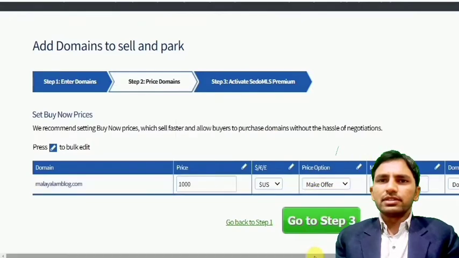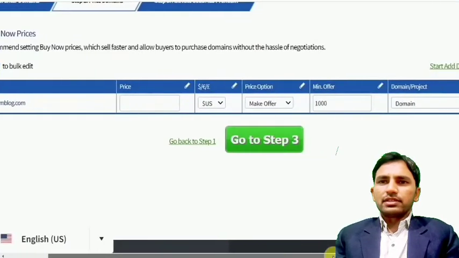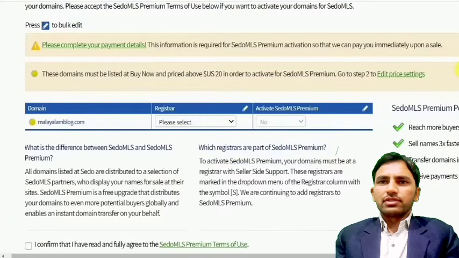Make Offer means you put a minimum price, and no one can bid less than that amount, for example less than 1000 US dollars. It means the minimum offer is the minimum price. If anyone is going to purchase this domain, they need to offer an amount equal to or more than 1000.